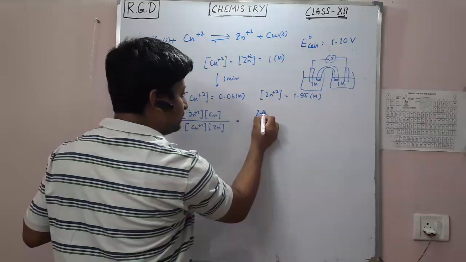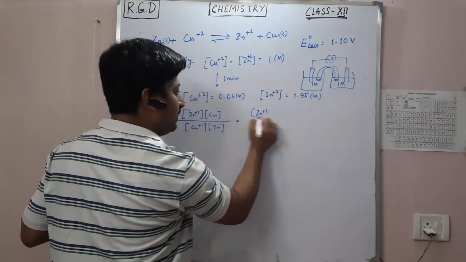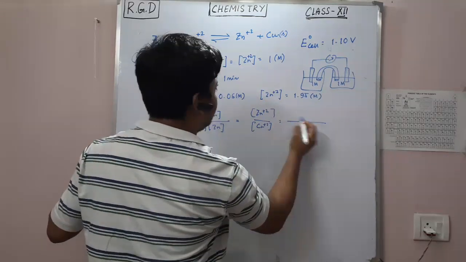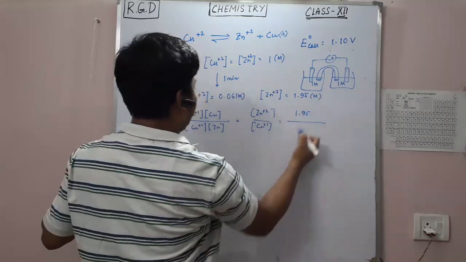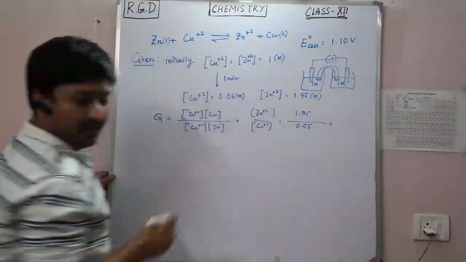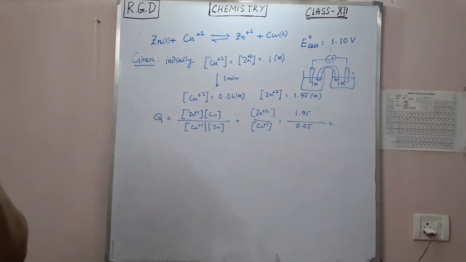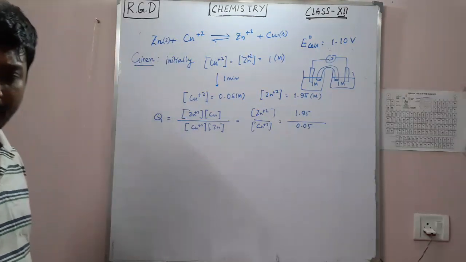So it is zinc plus 2 divided by the concentration of copper plus 2. What is the value of this? Zinc plus 2 is 1.95 and copper plus 2 is 0.05. So you will get a particular value. Let's keep it this way.